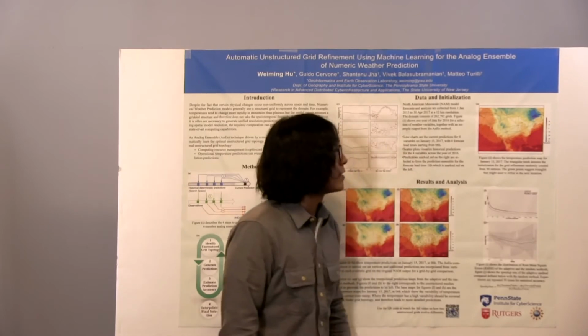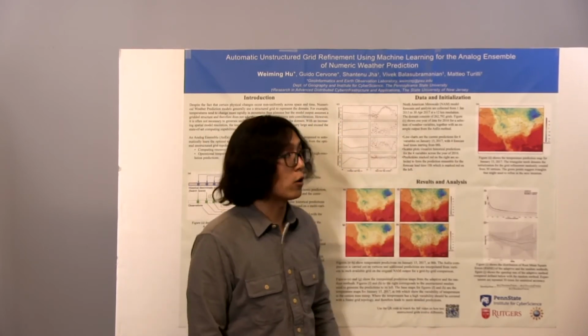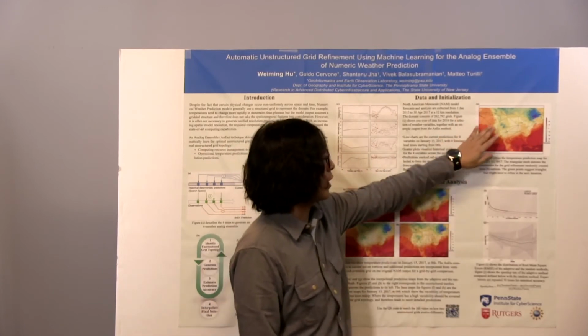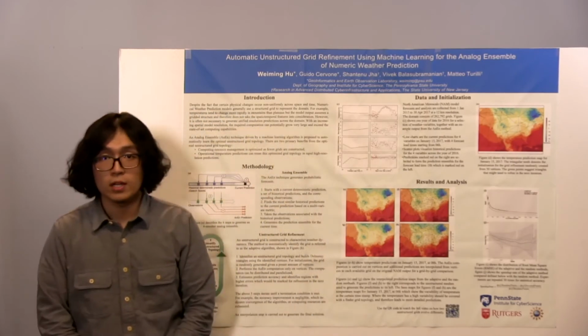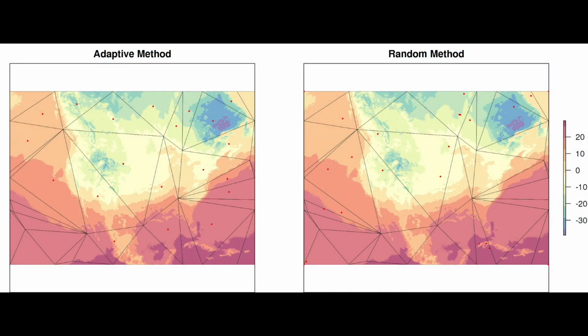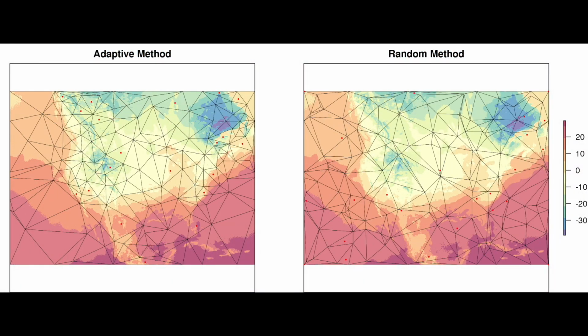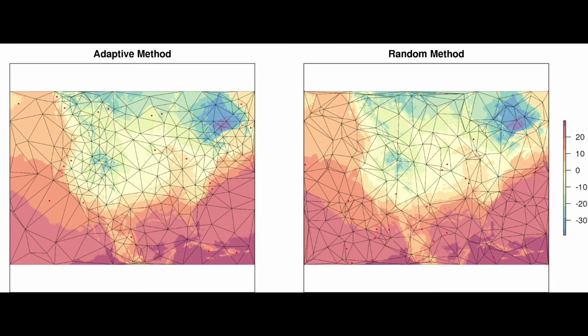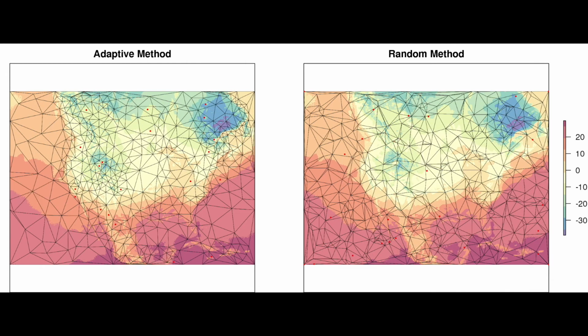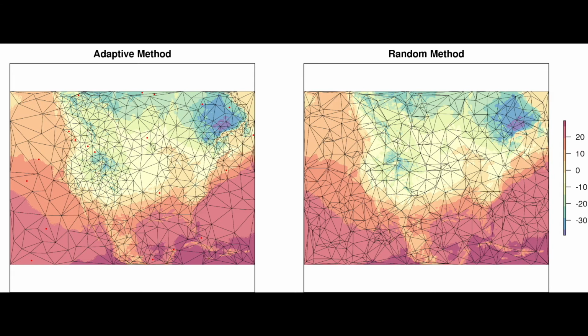Figure D is a temperature map, and it shows the initialization for the algorithm. Here I randomly select 50 vertices in my domain and construct triangles using the 50 vertices. Here is a video showing how the adaptive unstructured grid grows after each iteration. It is compared with the random grid where triangles are randomly selected and points are randomly added after each iteration. Red dots mark the triangles that need refining. After some iterations, the adaptive grid starts to generate finer grids over areas with higher variability, but the random refinement doesn't show any meaningful trends.